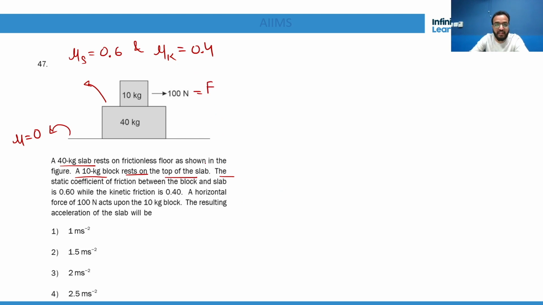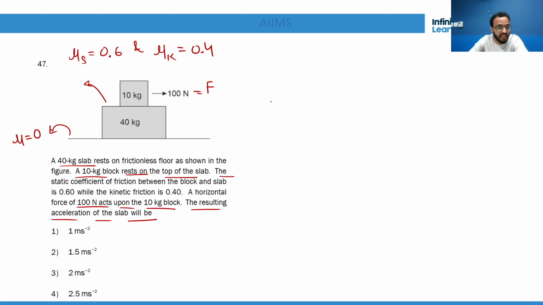This F is 100 Newton, acts upon the 10 kg block. What is the resulting acceleration of the slab? Slab means the 40 kg slab. Okay, let's figure out whether they can move together or not.